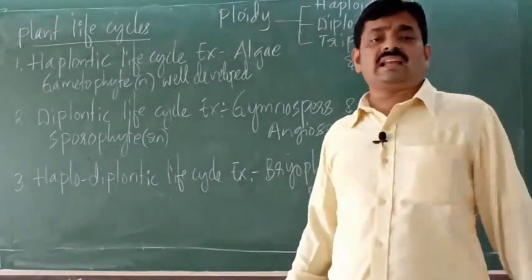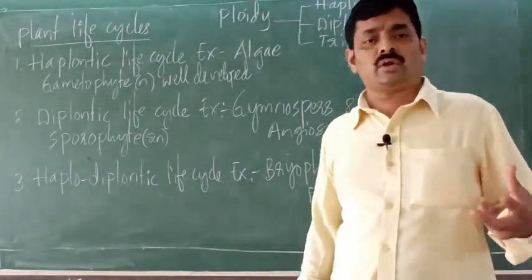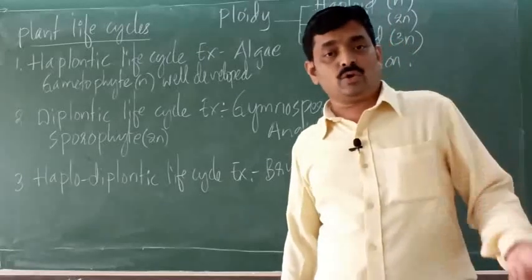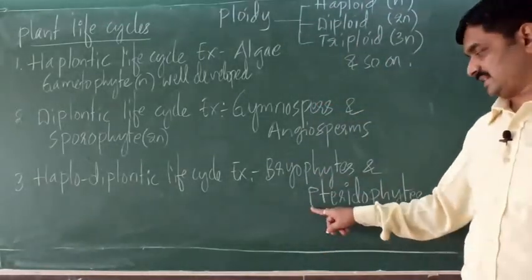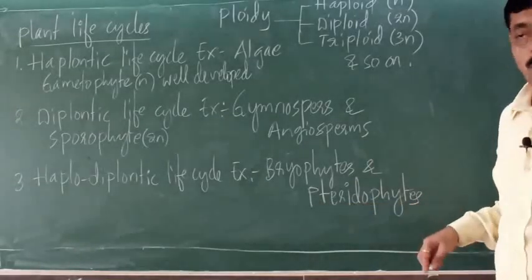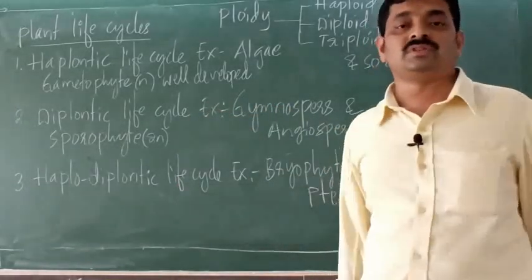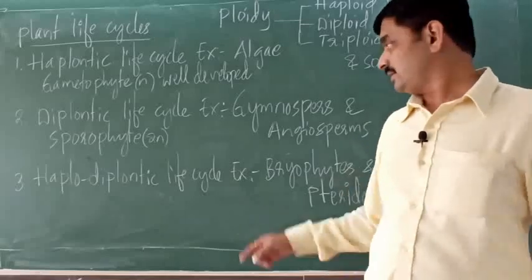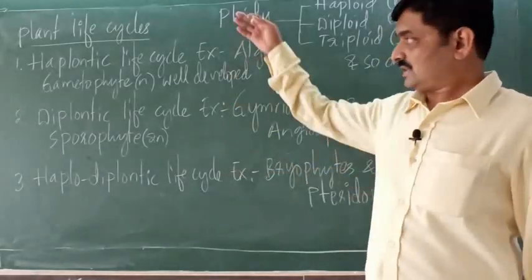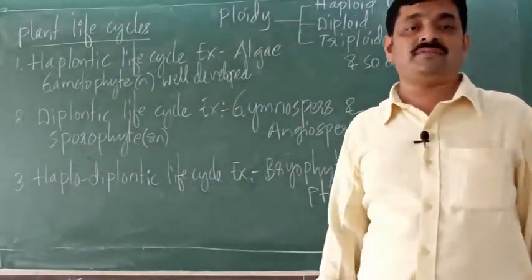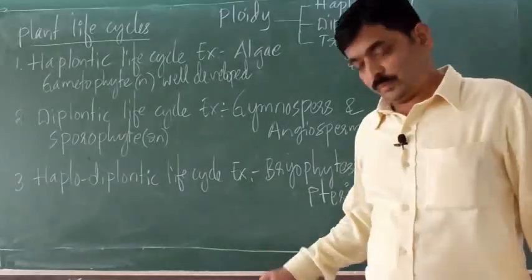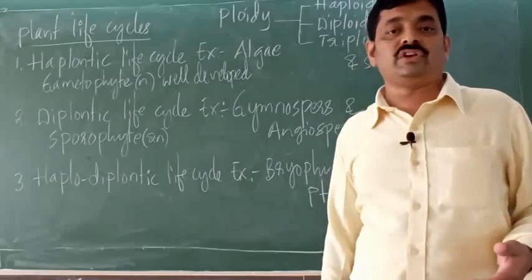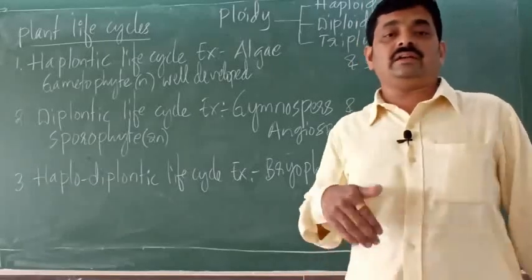Haplodiplontic life cycle is commonly observed in bryophytes and pteridophytes. Here P is silent, so it is pteridophytes. Whereas diplontic life cycle is commonly observed in gymnosperms and angiosperms. So these are the three types of life cycles in plants. With this we shall conclude this video and we shall continue in the next video.